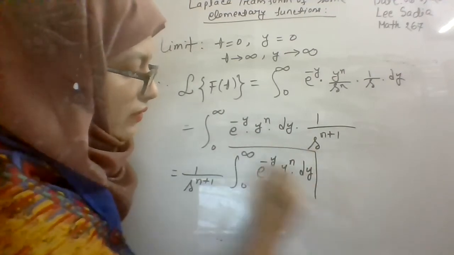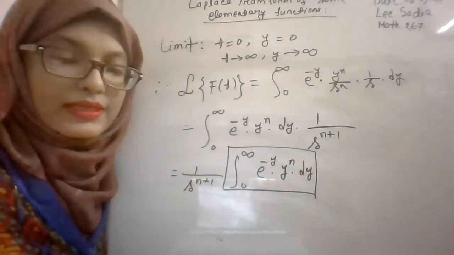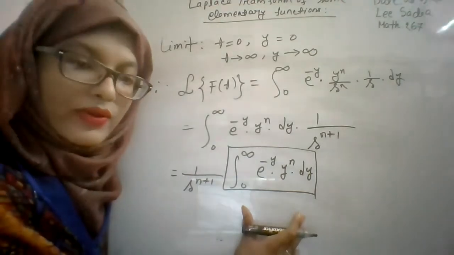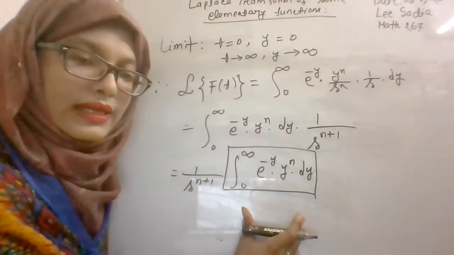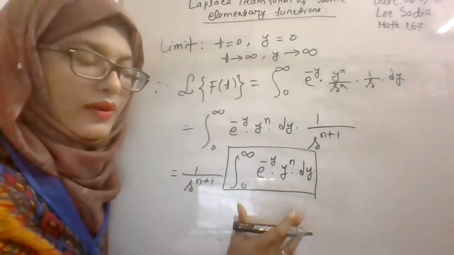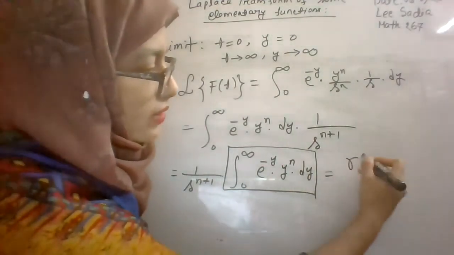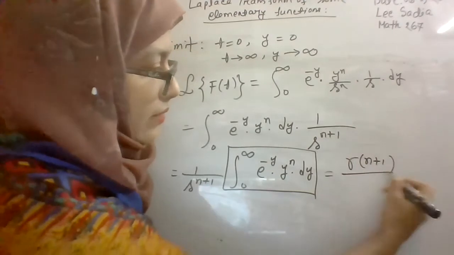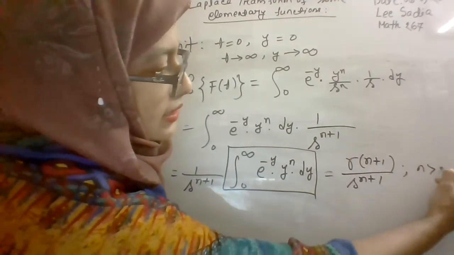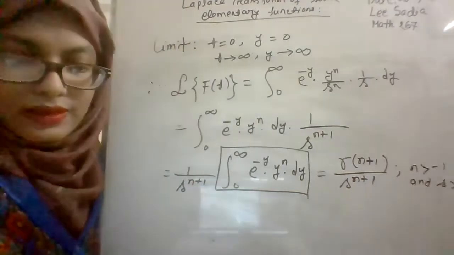Okay. Now in the place of this, what can we write down? This is a property of the gamma function, and in this place we can directly use the formula. Can you remember it, which I told at the initial stage of today's lecture? It will be gamma n plus 1. So we will directly use gamma n plus 1 divided by s to the power n plus 1. Okay. And here the condition is n is greater than minus 1 and s is greater than 0.